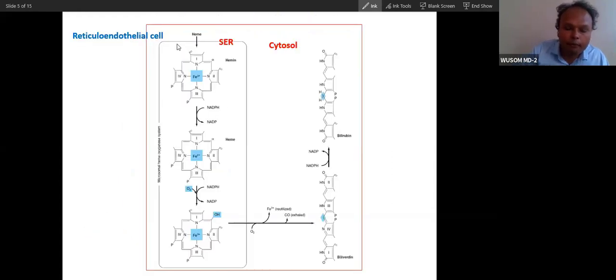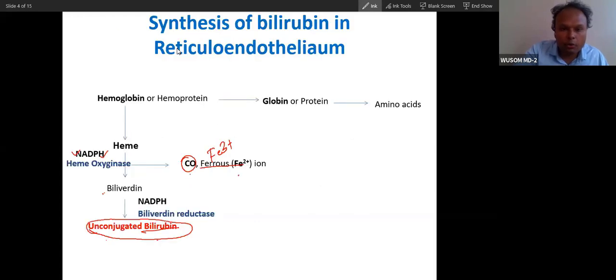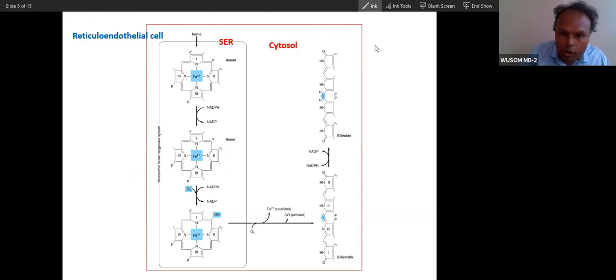Can you see the same picture? Same thing I have shown. Inside the cell, this is the reticuloendothelial cell, the macrophage of spleen, liver, and bone marrow. This macrophage will metabolize the heme after digesting the globin part, the protein part.